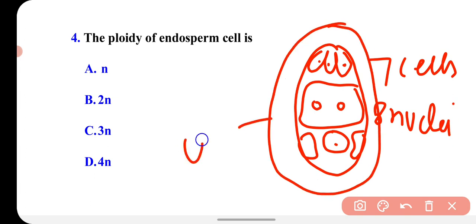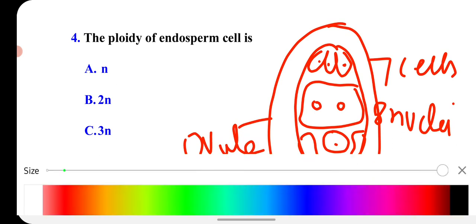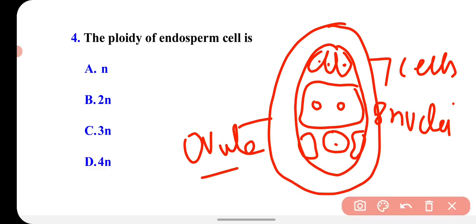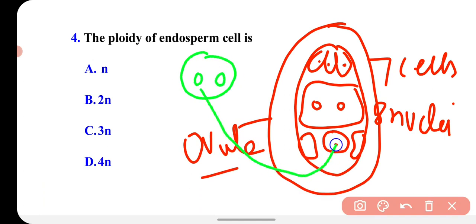This is the ovule. So what happens during fertilization? A pollen has 2 male gametes. One male gamete fuses with the female gamete and makes the zygote. The other male gamete goes into the central cell and fuses with the polar nuclei. The central cell has two nuclei, which are called polar nuclei.